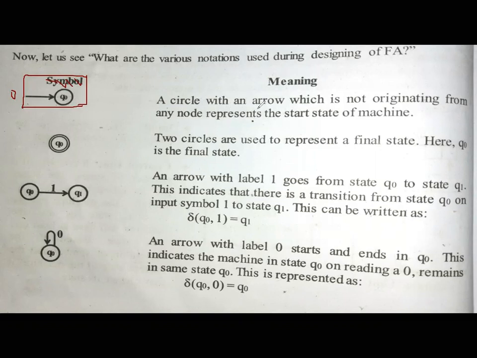Remember, a circle with an arrow which is not originated from any node represents the start state of the machine. Then later, a state with a double circle we call a final state. Two circles are used to represent a final state. Here, Q0 is the final state. Remember, I told you Q0 should be the initial one, that's the start state, so you don't ask why we are placing a double circle for this Q0. It depends on the question. If I want, I can make Q0 a start state, and if I want, I can make it a final state also. It depends on the question.